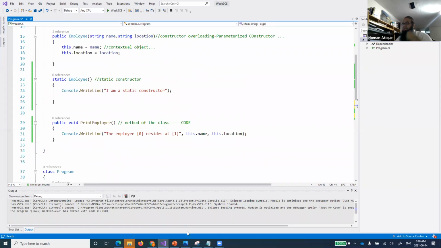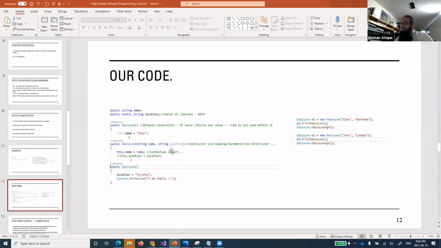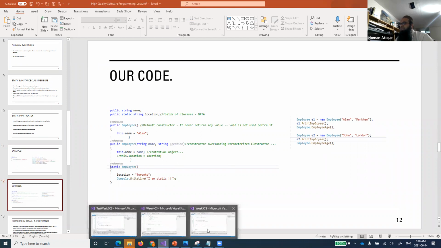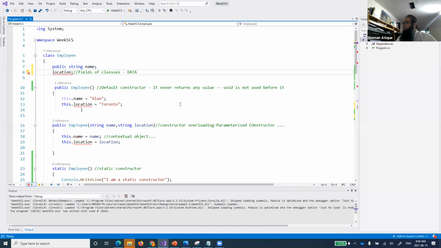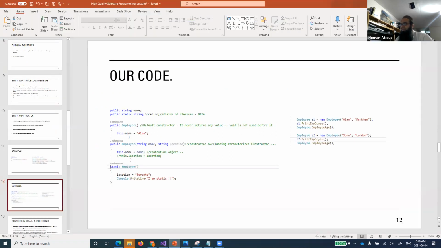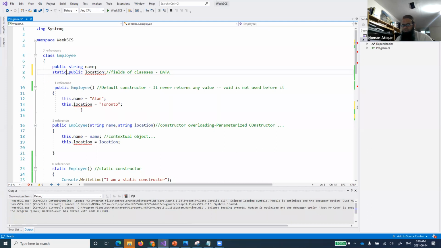Now, what does a static constructor typically do? Let's see another example. I'll let you know that we can even define some of the fields as static as well. For example, if I take this out from here and say static public location, I've just defined this as static. It should not be static public, it should be public static. The access modifier comes first. Now I've defined a field, the data member, by using this static keyword.